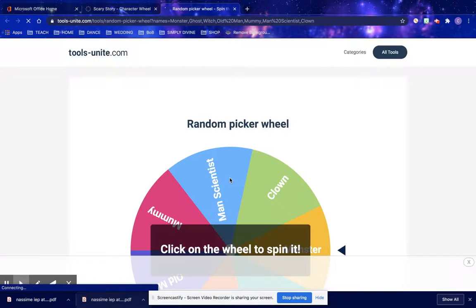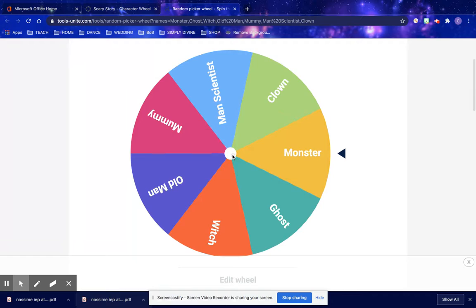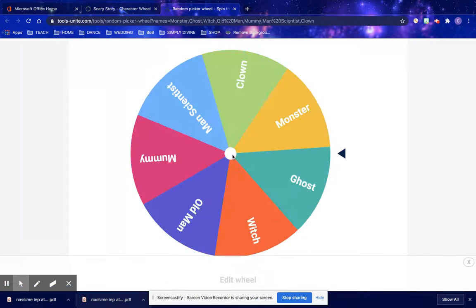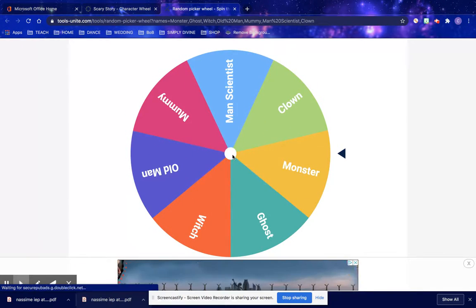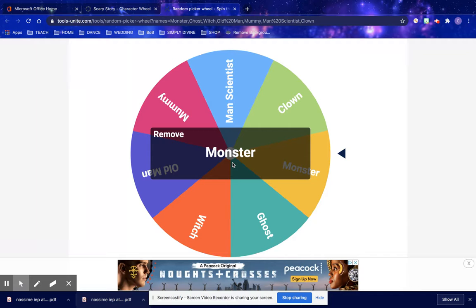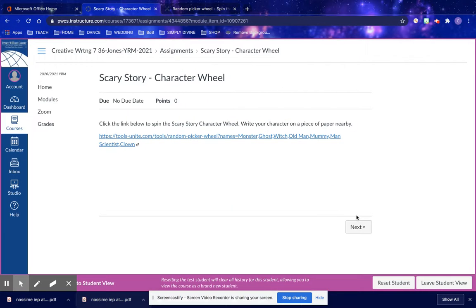So for your activity for Lesson 1 on Thursday, if you click into this character wheel and click the link, here I have some generic characters. If you click the wheel, it's going to spin. And monster. Okay, so I can use a character, some sort of monster, and I get to decide what that monster looks like.